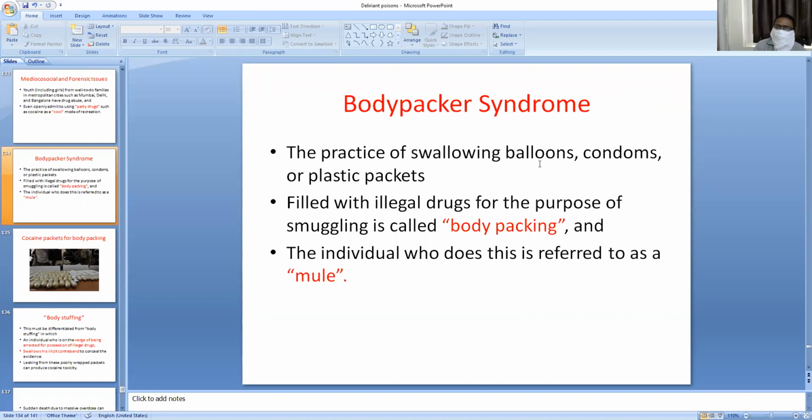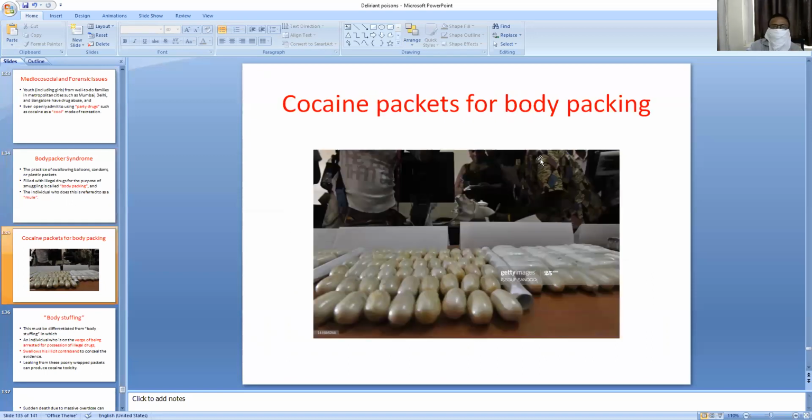This body packer is also called a surgical mule or mule. These packets can be ingested and smuggled from one country to another country. These are the cocaine packets, plastic capsule forms, which can be ingested and smuggled from one country to another country.